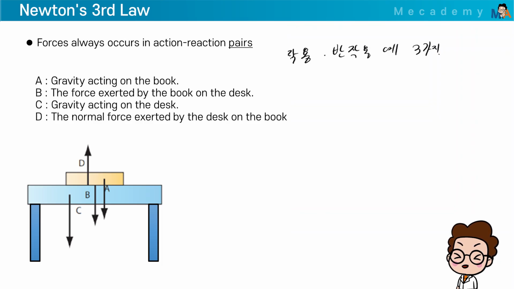So what if you come to me and say, hey, I found an example where action-reaction doesn't apply? You might say, I saw a girl I had a crush on at campus and gave her a wink but got no reaction. And then you'd ask, isn't that a case where action-reaction doesn't apply? If you ask that, yes, it doesn't apply. But that's psychology. What we're learning now is Newtonian mechanics, not something that connects with people's hearts.